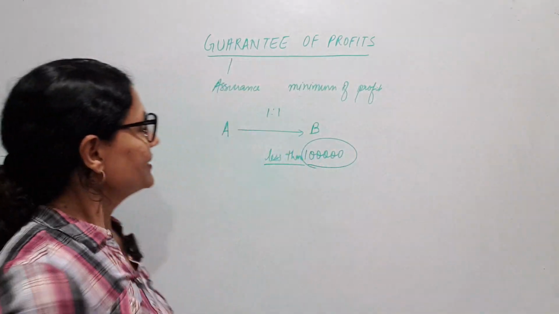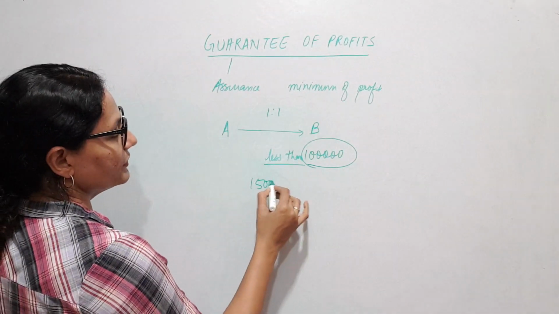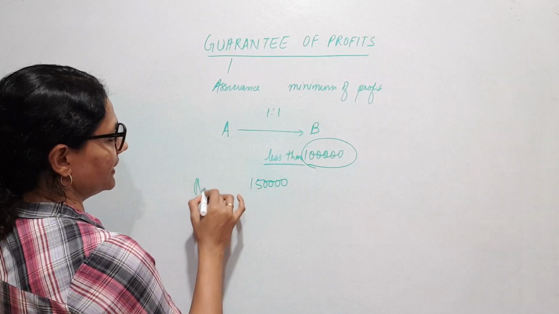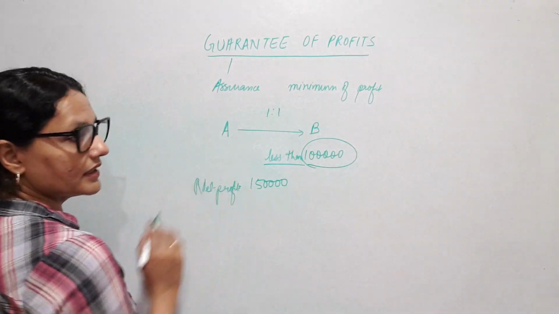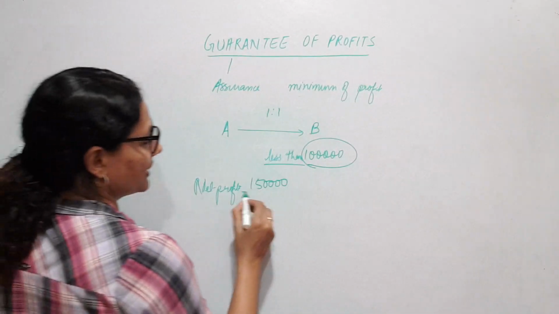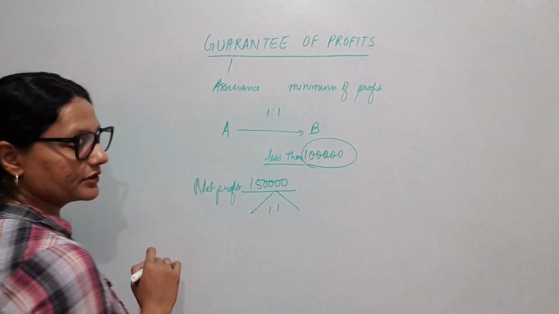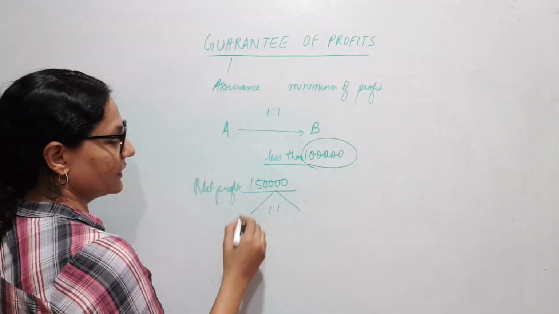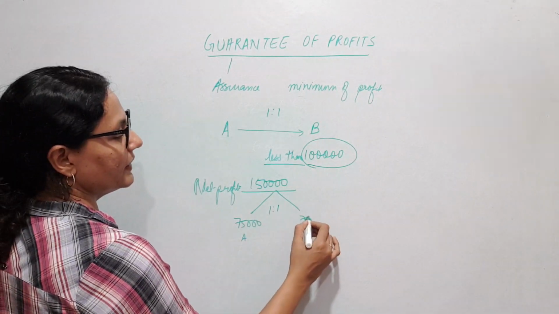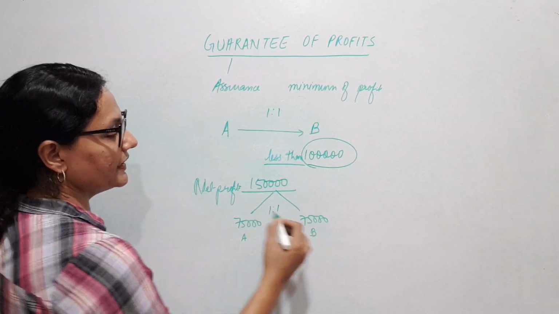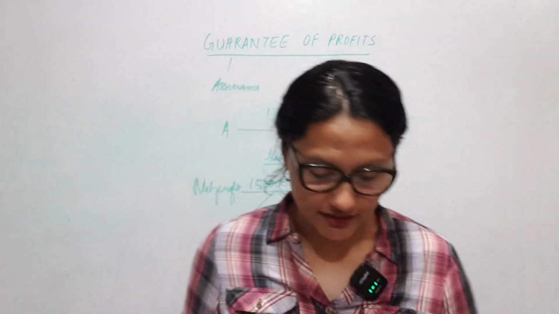Suppose in a particular year, the net profit of the year was 1,50,000, taking no other appropriation for the time being. If I distribute this profit as 1:1, 75,000 goes to A and the remaining 75,000 goes to B. This is as per the normal profit sharing ratio.